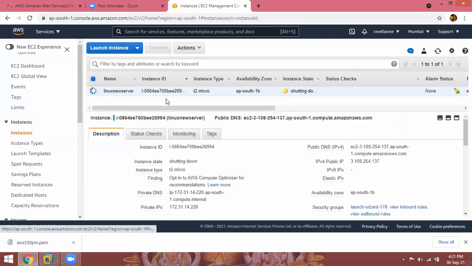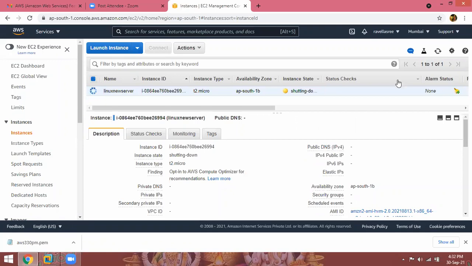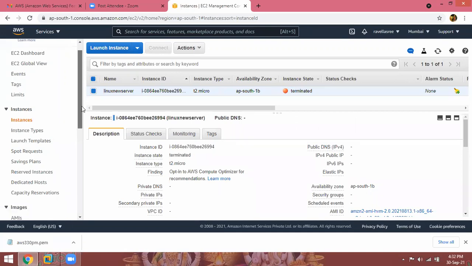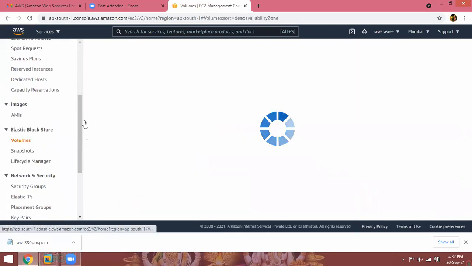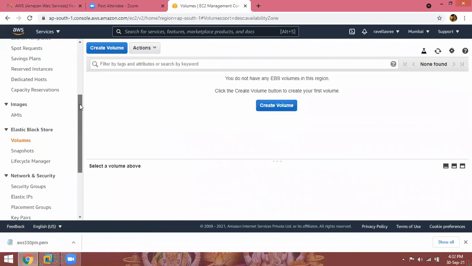Click on instances. It shows shutting down. Even after it is terminated, for example, if immediately I have another class, it shows until my classes are completed. Tomorrow once I log in, it will not show here. Even terminated instances are shown here, but that is not countable. It shows until your next login. See, terminated. Now check whether the volume is there or not. Go to volumes. See, that is also deleted.